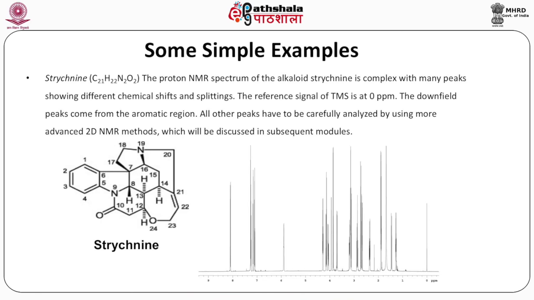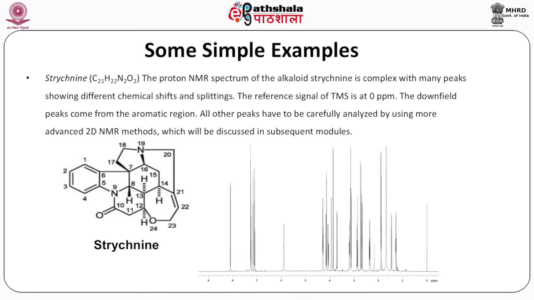The signals specifically that are between 7 and 8.2 ppm, they come from the aromatic ring positions 1, 2, 3 and 4, and the signal close to 6 most probably comes from the proton that is attached to position 22, because at position 21 there is no proton attached as it is a quaternary carbon.